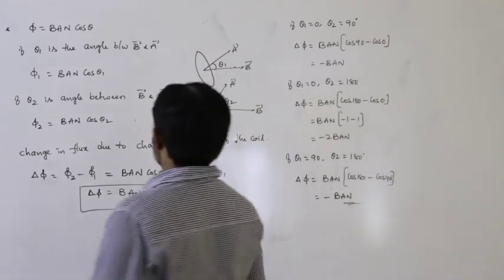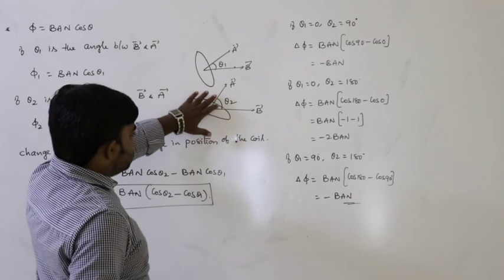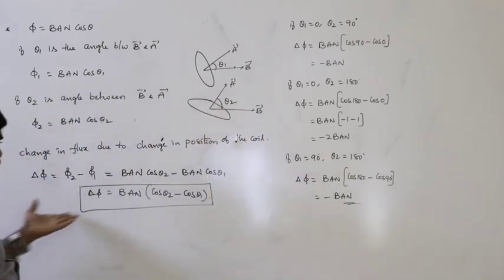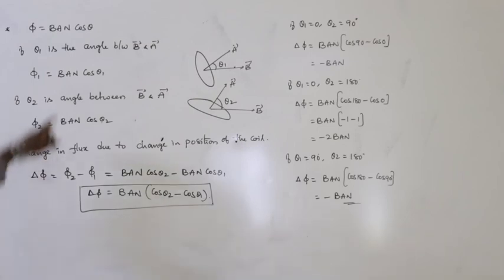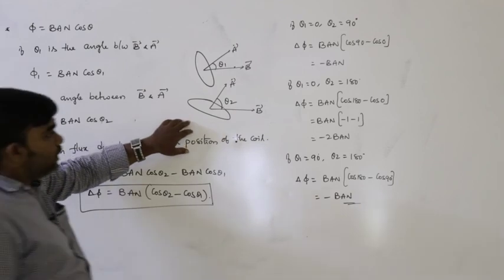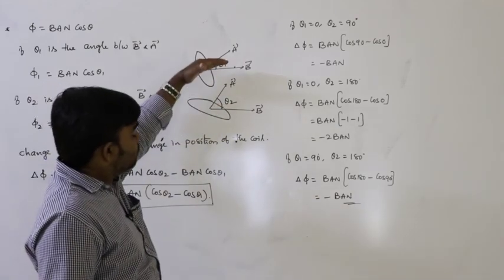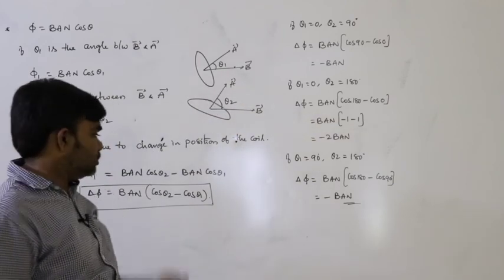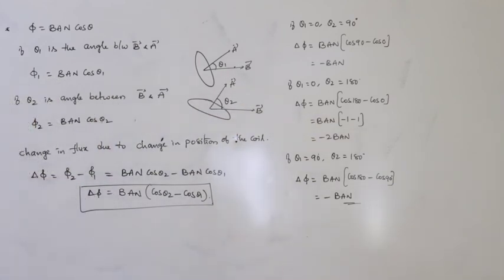When the orientation of the coil changes, the magnetic flux also changes. So this is the change in the magnetic flux due to the orientation of the coil, that means the position of the coil changes from theta 1 position to theta 2 position.